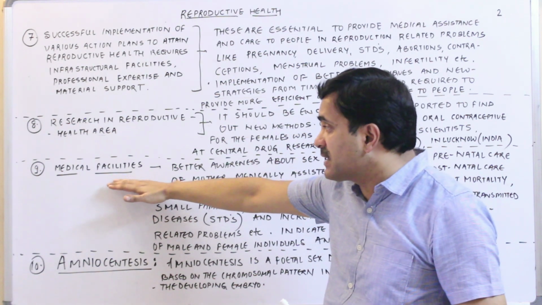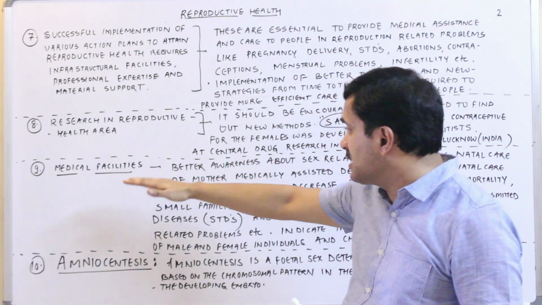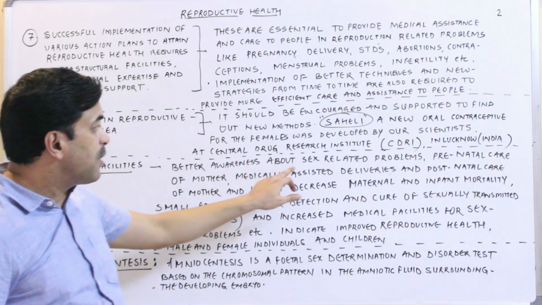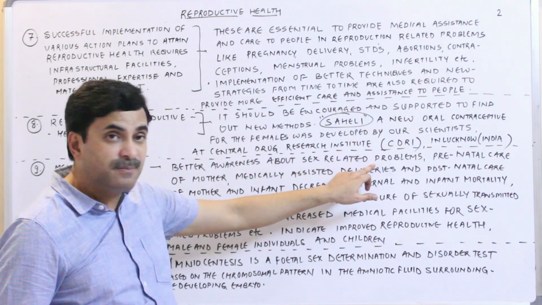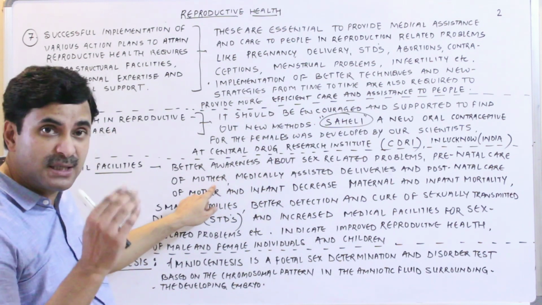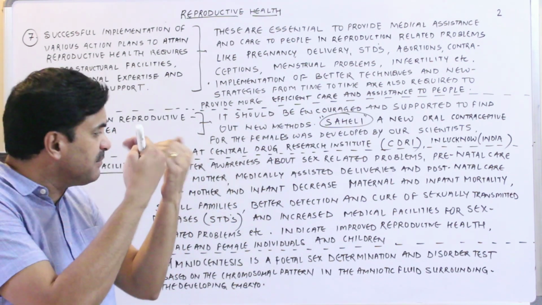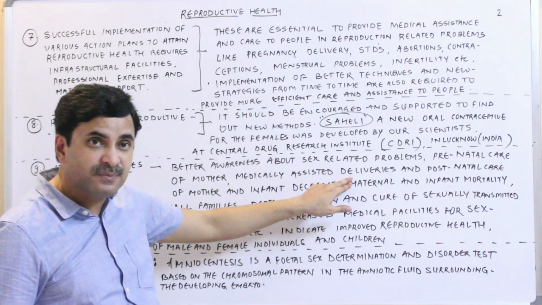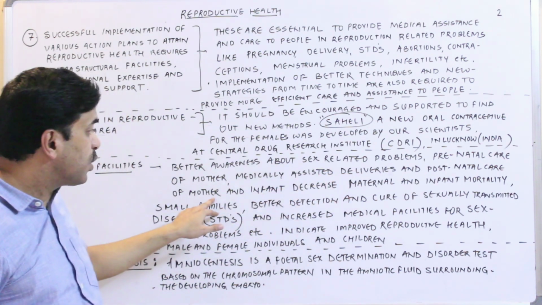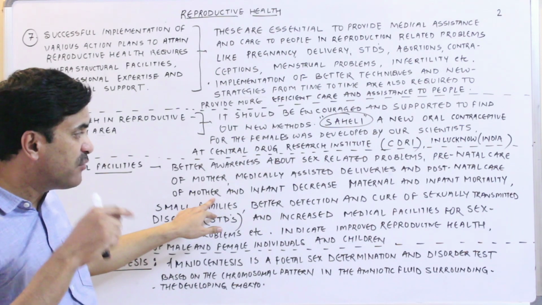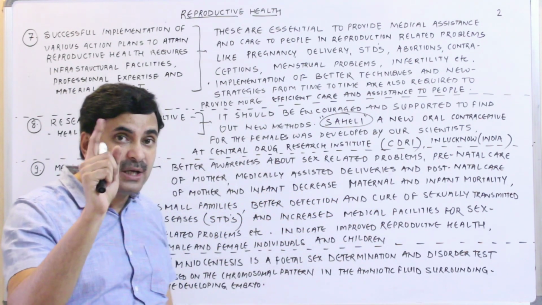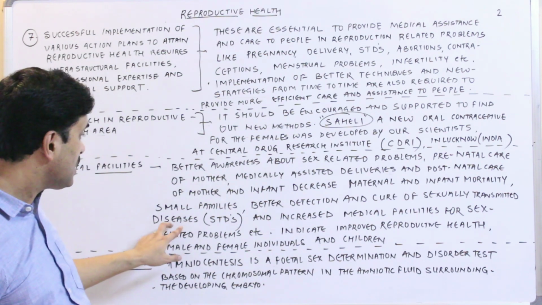Ninth one, medical facilities. This is also an important strategy. Better awareness about sex related problems. Prenatal care of the mother, prenatal means before the birth. Medically assisted deliveries. Postnatal care of the mother and the infant will decrease the maternal and infant mortality rate in India.